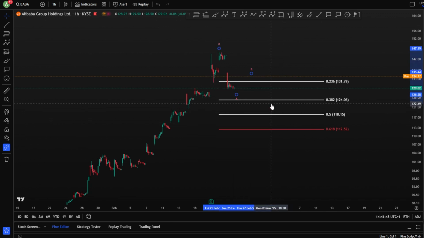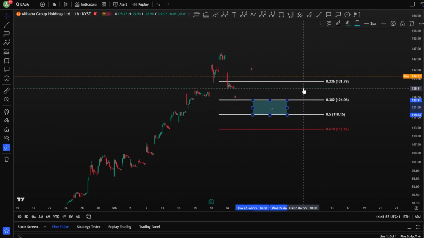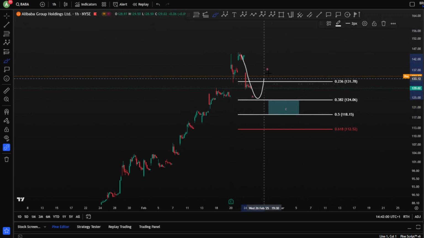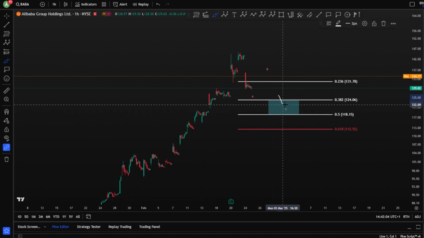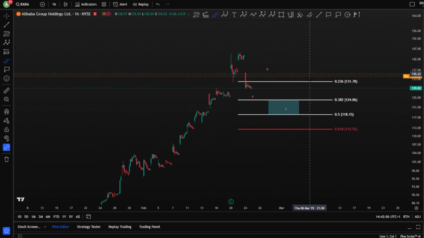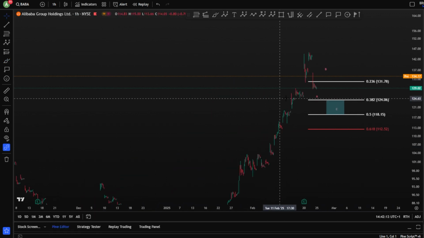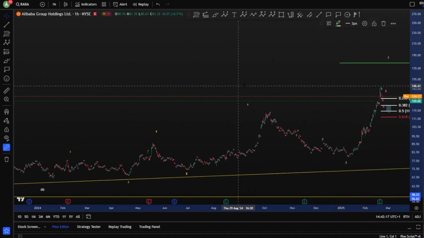Here we go. Our target zone might be even between the 0.5 and 0.38, one of these targets, because we need A, B, and a C. Anyway, we're going to hit the 0.38 in that case, maybe a little bit lower, and then move toward the upside after a zigzag as a correction for this wave. So let's wait and see what's going to happen for Alibaba.